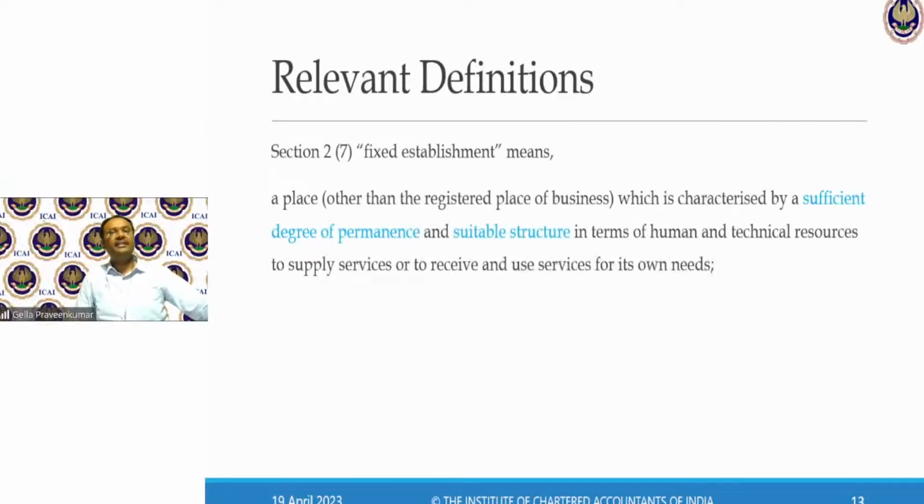Fixed establishment, I've explained this term. Once again, I'll just recap it. It means a place other than a registered place of business, which is characterized by a sufficient degree of permanence. That means there is an identity, there is an address, there is a physical existence and a suitable structure.